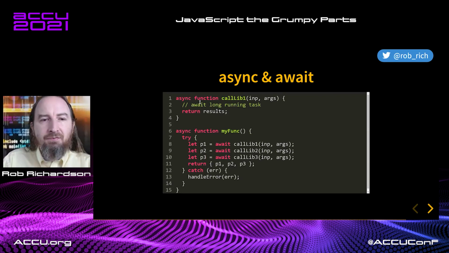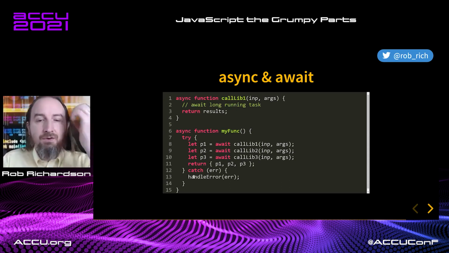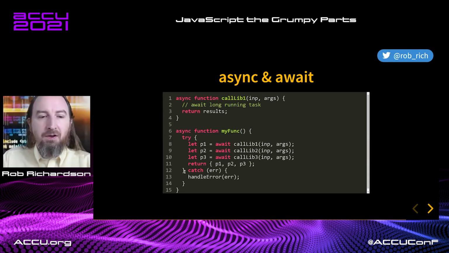Well, I have this async function, and I want to rewrite that function to be more modern. Do I need to wait for the thens to all get resolved? Nope. An async function will return a promise. So I can await calling that library and do all the things. Here's my async and await code. Now, the cool part here is I now have a regular catch. I don't have to .catch and try to guess. I have what appears to be synchronous code, but I know that it's yielding the thread in all of these places. That's really cool.